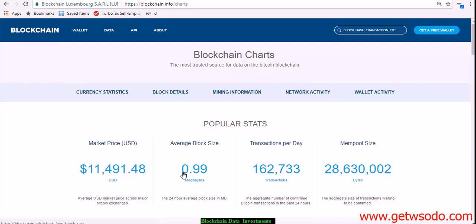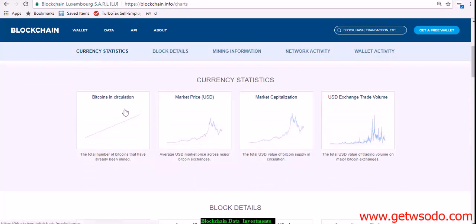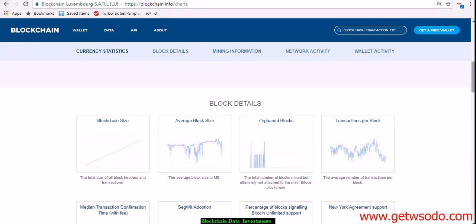You have so much here. The market price, the average block size, transactions per day, pool size. You go down farther, look at this. Bitcoin in circulation, the market price in USD, the capitalization, USD exchange trade volume, and then really cool stuff. So you know how I talked about everybody mines, many will get it right, many will have the right answer, one will win. Look, all the orphaned blocks, it shows you.